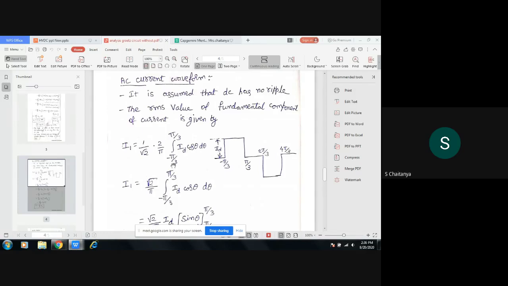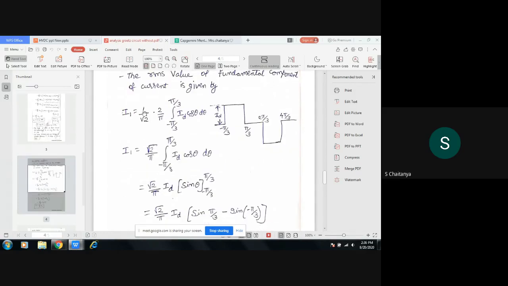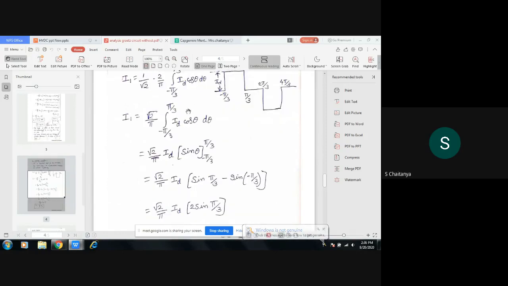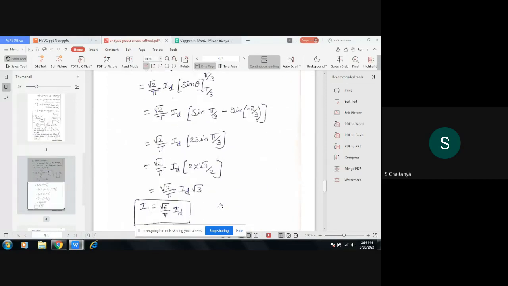From this equation, if you cancel these two terms, it becomes root 2 by pi integral from minus pi by 3 to pi by 3 of ID naught cos theta d theta. Take ID outside and take the integration of cos theta. It is sin theta from minus pi by 3 to pi by 3. Substitute the limits and simplify: you will get 2 sin pi by 3.